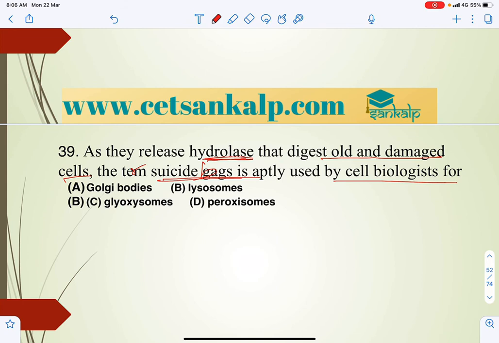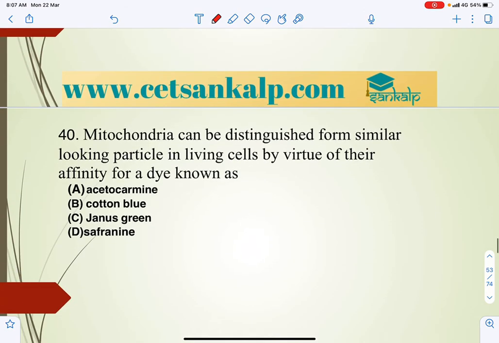So these suicidal bags, the lysosomes, play a major role in removing old or damaged cells. Golgi bodies are wrong, and glyoxysomes and peroxisomes are not the answer. Lysosomes are the correct answer.